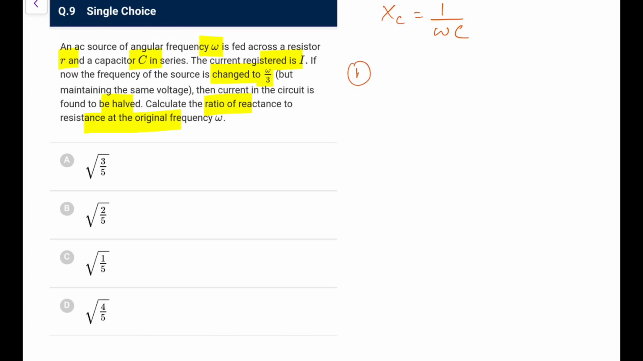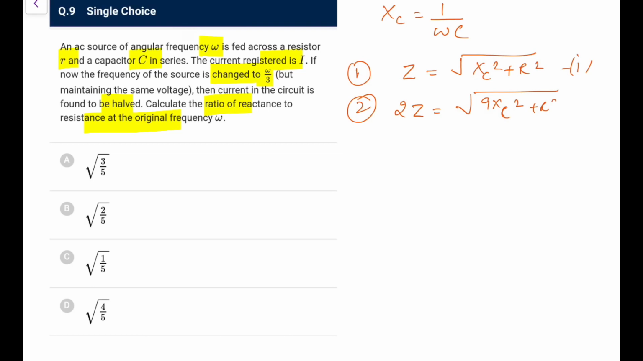So in the first case, the current is I, and the total impedance is Z, that would be equal to the square root of XC square plus R square. This is the first equation. In the second case, because the current is half, that means the impedance is doubled, and the frequency is 1/3, so XC will become thrice of XC. XC dash now is 3XC, so it will become 9XC square plus R square. So now square and divide both, then 4 by 1 would be equal to (9XC square plus R square) upon (XC square plus R square).